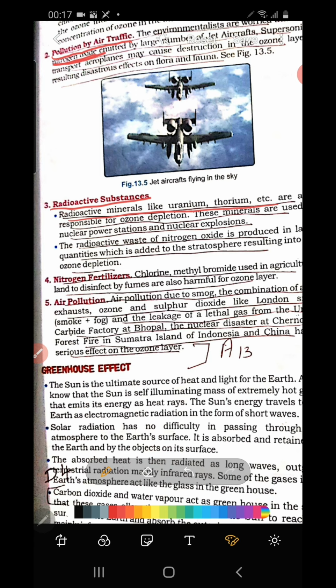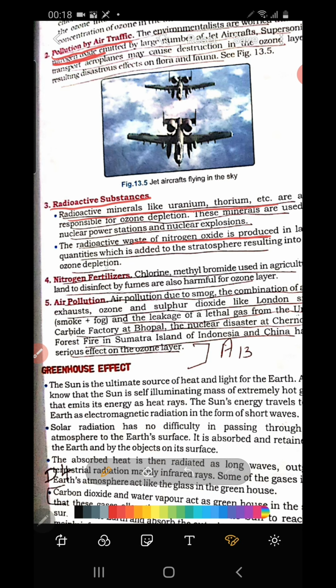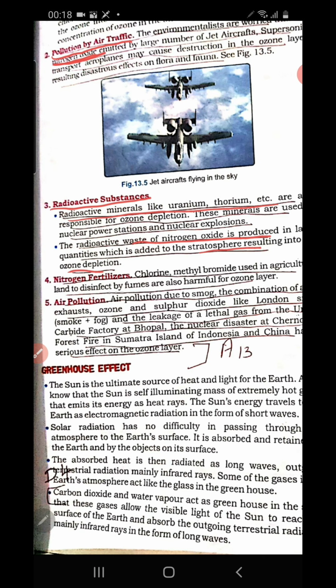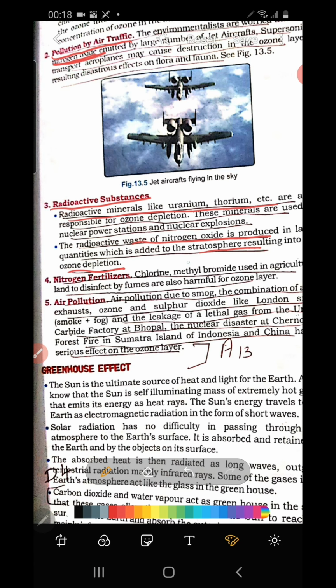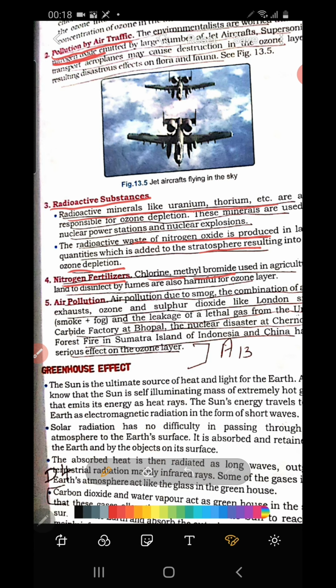Okay, so these radioactive wastes also produce nitrogen oxide in huge quantity, and when it reaches the stratosphere, it can cause depletion of ozone. Then the next is nitrogen fertilizers. Nitrogen, like chlorine and methyl bromide, all reach the atmosphere in different forms and are a serious threat to the ozone layer.